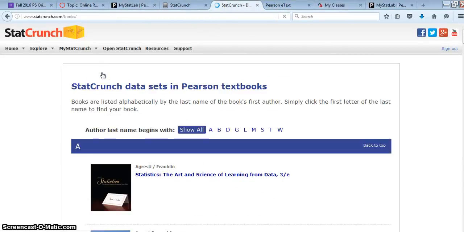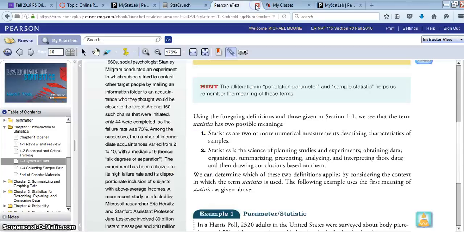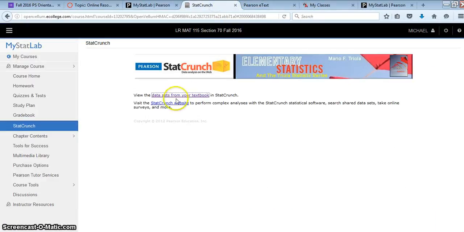I'm going to use it, and this is how I'm going to show you to do some of the problems. And again, the data is easily transferred to the StatCrunch site when you're doing your homework, and the videos will show you how to do that. So there's homework and there are tests, and I've shown you the due dates. You can check your grade book to see where you're at. StatCrunch, chapter contents for the book, multimedia library, you can find videos from the sections.